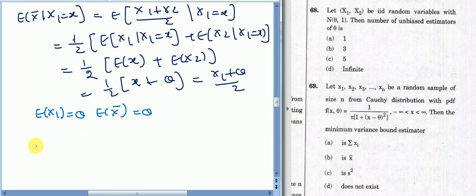Now you can make an estimator T equals alpha X1 plus (1 minus alpha) X bar, where alpha belongs to the real numbers, and since alpha can take infinite values from R, there are infinite possibilities for this estimator T. You can easily check that the expectation of T is theta, because alpha theta plus (1 minus alpha) theta equals theta.